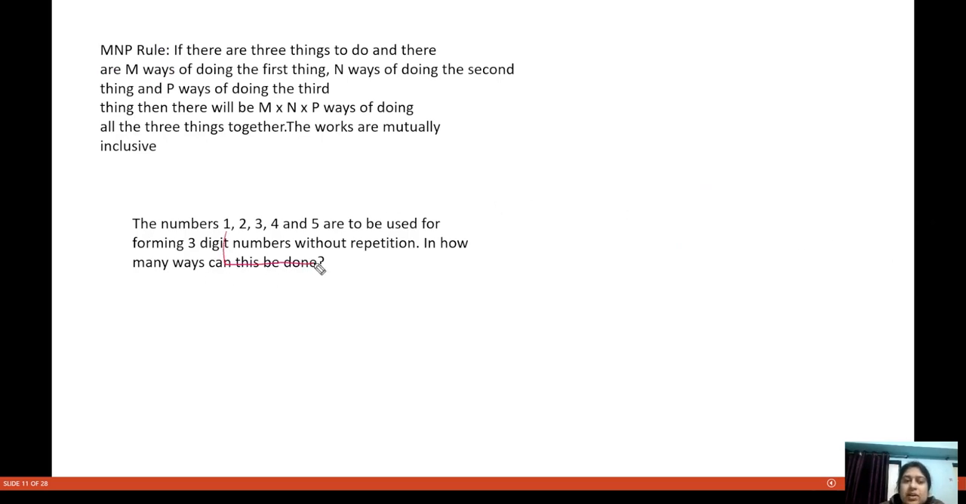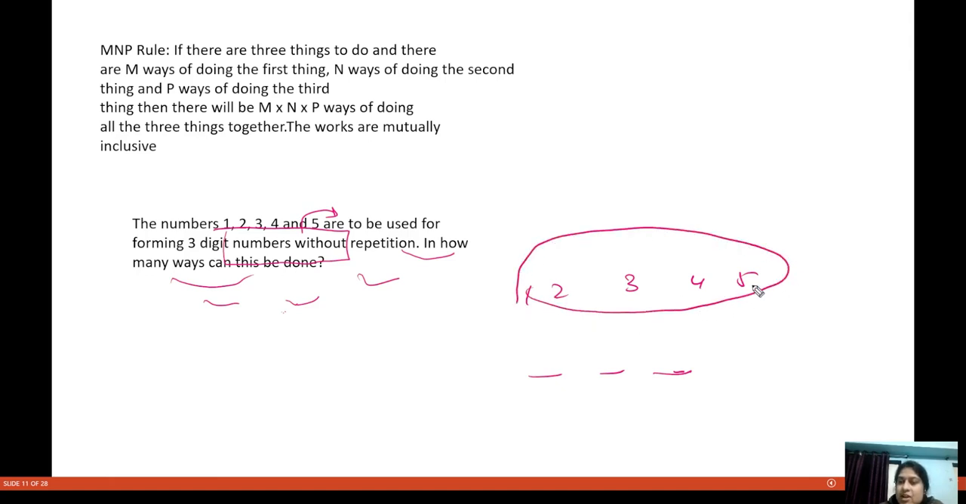Now see, the numbers 1, 2, 3, 4, 5 are to be used in forming a three-digit number without repetition. In how many ways can we do this? Understand this question, you can't repeat. You are given 1, 2, 3, 4, 5, and we are given three places. For example, I am filling the first place. I can choose any number out of them, so I can fill this place in five ways, because I have the option of five digits.